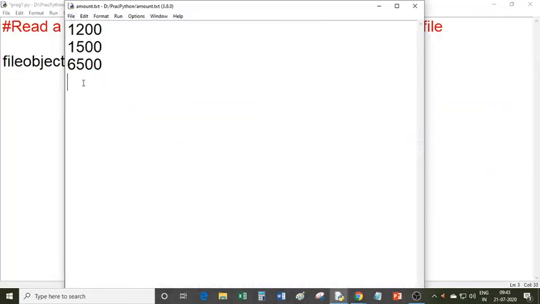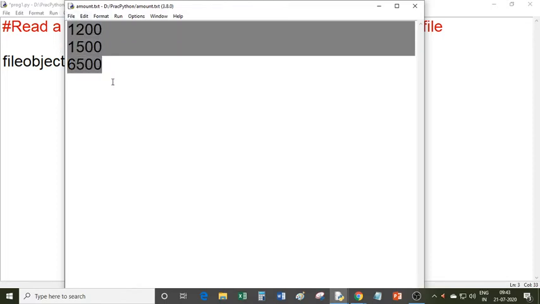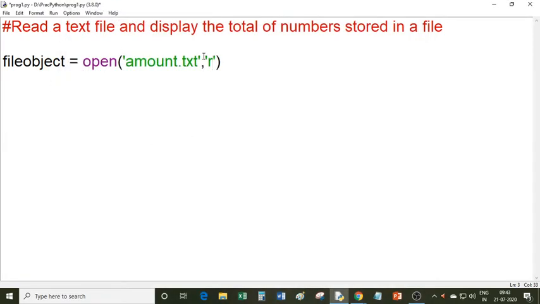So I have created a text file. You can create a text file from the Python editor itself, and I have written 3 numbers in this file. So now I am declaring a variable x is equal to, and then I will convert, because you know that when you read a line from the file, that readline method returns a string, and you have to convert that string into a number. So I am using int here, and then I call the readline method.